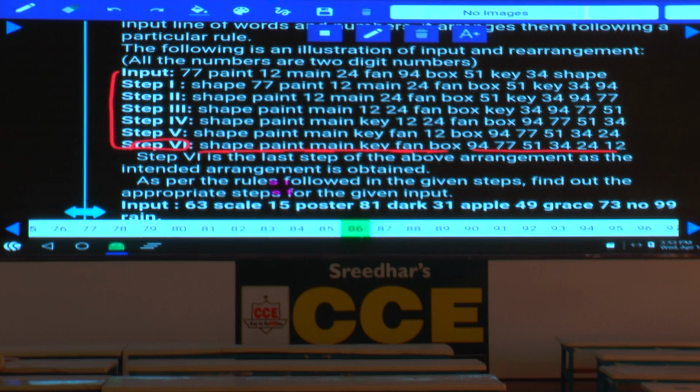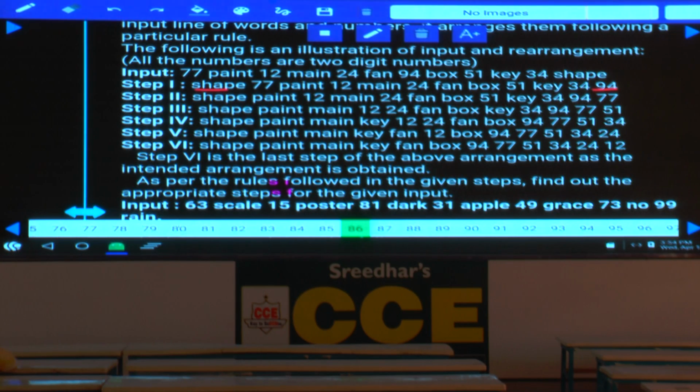Now this is the logic. After finalizing the logic, we need to find out the pattern followed. Shape is coming to the first place. Shape is the highest word, fixed at the first place. Then what about the numbers? 94, the highest number, is arranged at the last place. The highest word at the first place, the highest number at the last place.